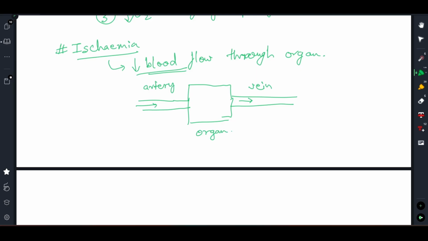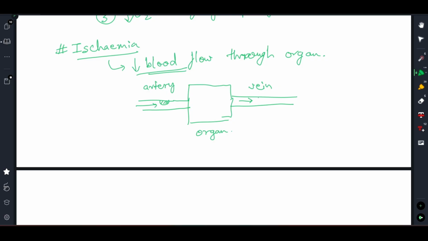So what are the ways that you can reduce blood flow through this organ is, first you can see that if there is obstruction of the artery, right? If there is obstruction of artery, which can be caused due to atherosclerosis, for example in case of coronary artery, leading to angina, which is episodic chest pain, right? So if there is obstruction of the artery, then the blood flow will be obstructed, and obviously the blood flow will be hence reduced, right?